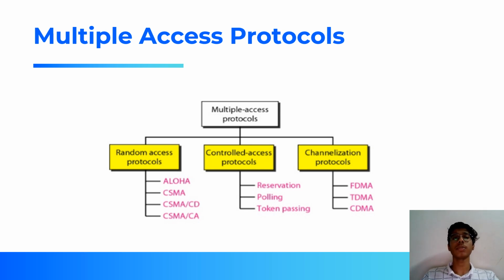If you see the hierarchy of multiple access protocols, they are basically divided into three categories: random access protocol, controlled access protocol, and channelized protocol. Random access protocol is subdivided into Aloha and CSMA, carrier sense multiple access, and CSMA is again subdivided into CD, collision detection, and CA, collision avoidance. Controlled access protocol includes reservation, token passing, and polling. These are also very important. And lastly, in channelized protocol, the available bandwidth is subdivided based on frequency division multiple access, time division multiple access, and code division multiple access.